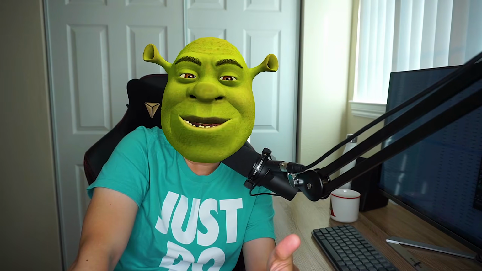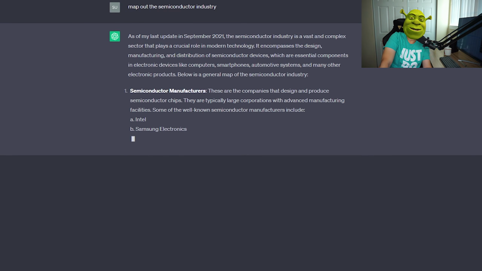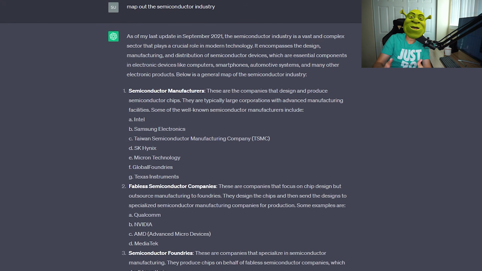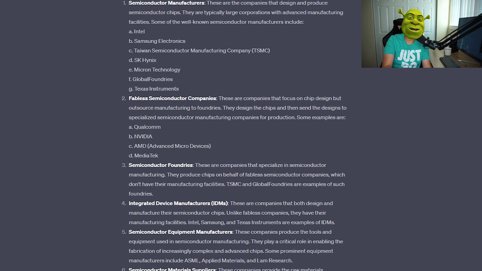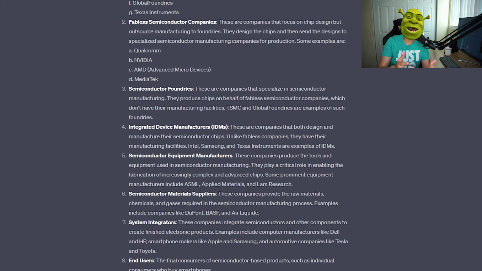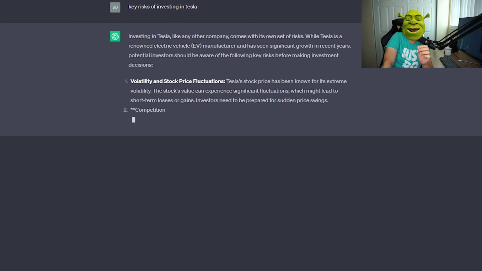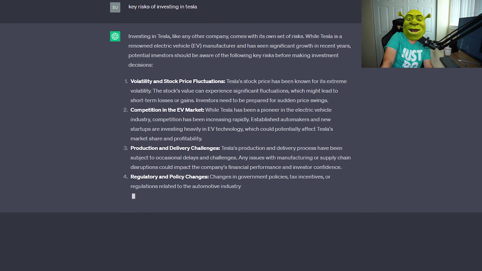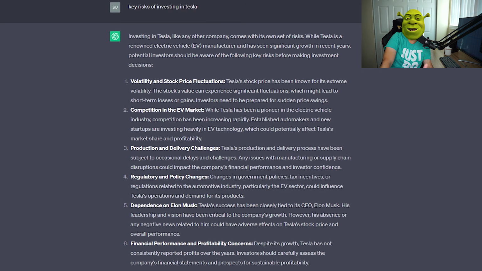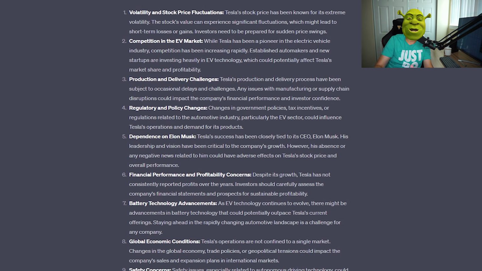If you're initiating coverage on a sector or conducting an industry deep dive for your portfolio manager, you can explicitly ask ChatGPT to map out the industry, providing you with a good starting point on understanding who gets to keep how much of the value of the entire value chain. Additionally, ChatGPT can help identify the key risks of a company you're interested in. Though be sure to focus on the company-specific risks rather than the generic ones.